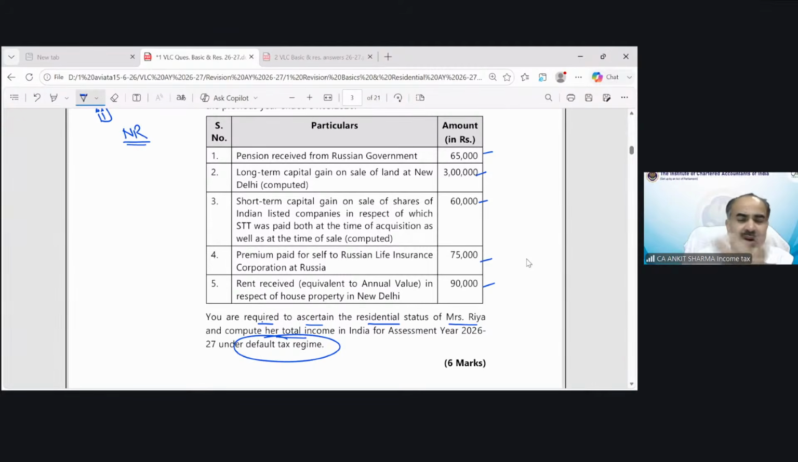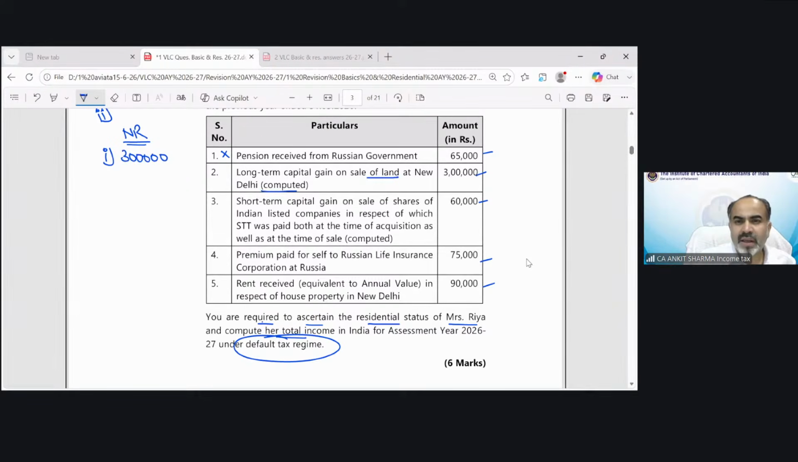Now, once you become a non-resident, the solution is easy because we just need to consider only those incomes which arise in India or are received in India. One by one, we will check it out. Pension received from Russian government, of course, non-taxable. Long-term capital gain on sale of land at New Delhi, and it has been computed. That means this is the income we need to include in her total income. 3 lakh rupees.